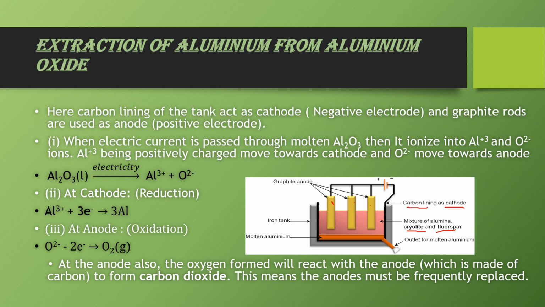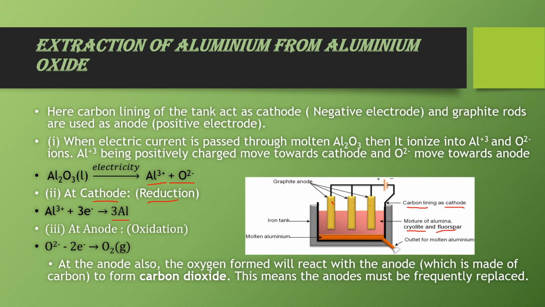Now when electricity is passed through this alumina, then alumina, that is Al2O3, dissociates into aluminium ion and oxide ion. Aluminium ion, being positively charged, moves towards the cathode. Here it takes up electrons, that is reduction takes place, and it is converted into aluminium metal.